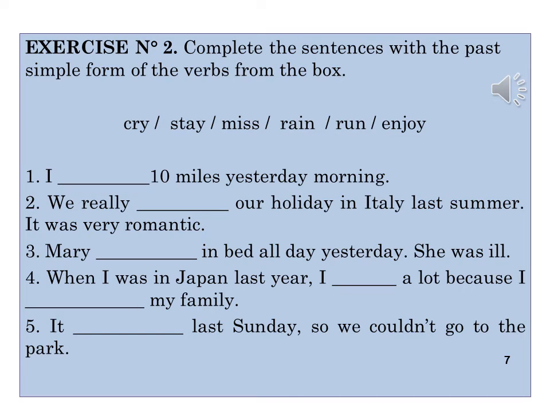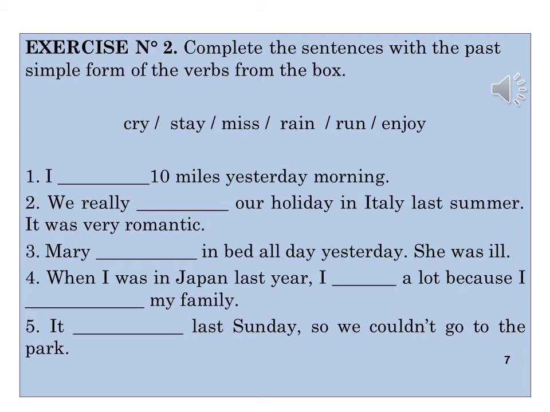Exercise number 2. You have to complete the sentence with the past simple form of the words from the box. Okay, you have some words. Here we have try, stay, miss, rain, run, and enjoy. With these words, you have to complete these 5 sentences. For example, in number 1, you say, I 10 miles yesterday morning.